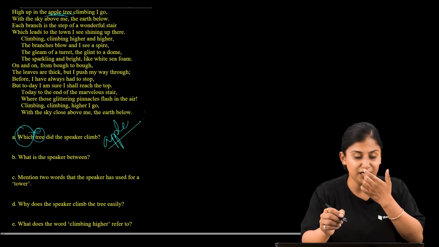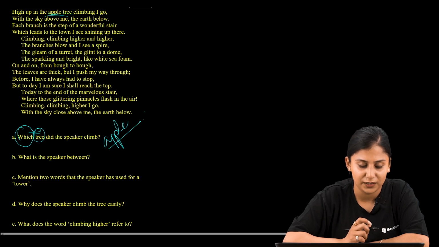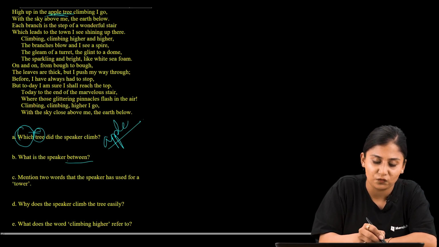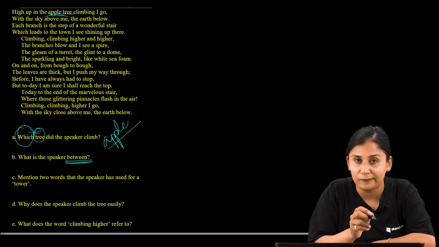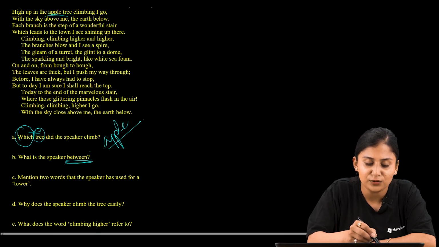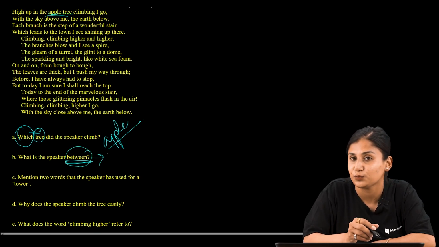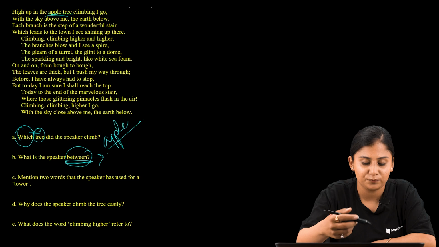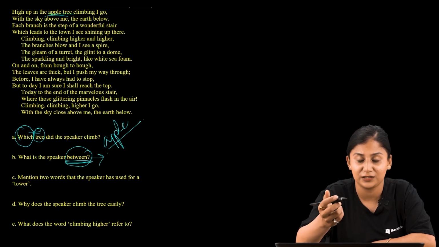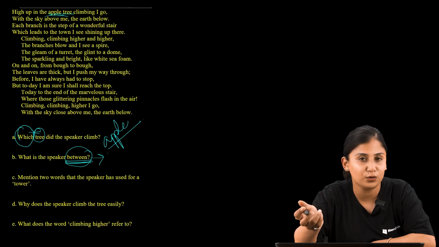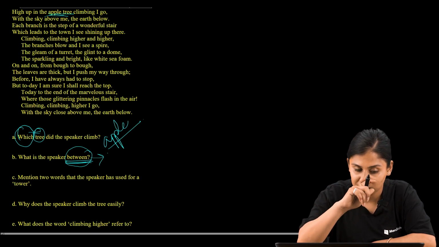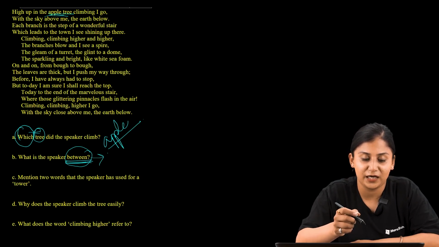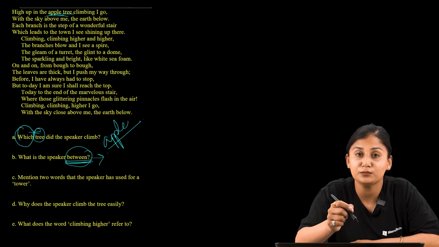Now let us move to question B. What is the speaker between? Now mark the word between over here. Find out a similar word that relates to the idea of between, or search for words that give us the insight of between. It might be below, it might also be above and so on. Let us go through the poem again. High up in the apple tree climbing I go, with the sky above me, the earth below.